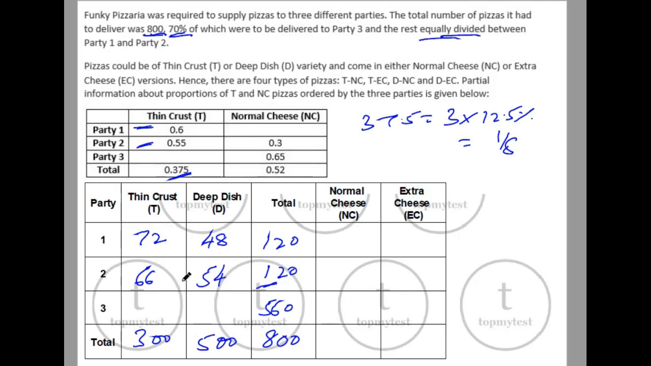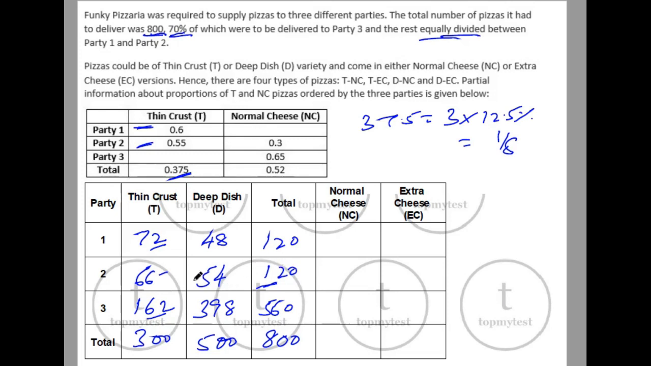Now this will be 300 minus the sum of these two. This will be 500 minus the sum of these two. Let's add this: 54 and 48 is 102. So 500 minus 102 is 398. Okay. You can either do this minus this to get this, or you can do this minus the sum of these two. 72 plus 66 is 138. 300 minus 138 is 162. Okay, so this portion is done.